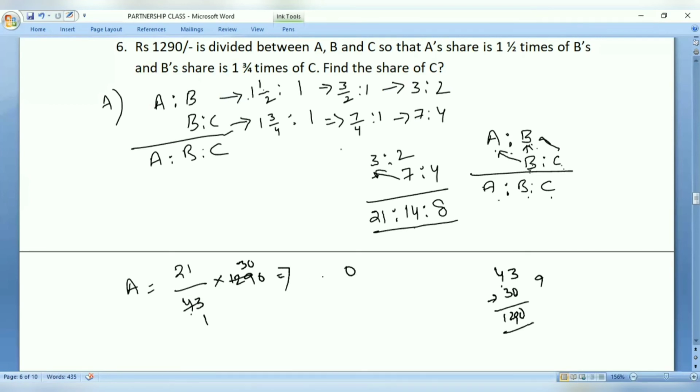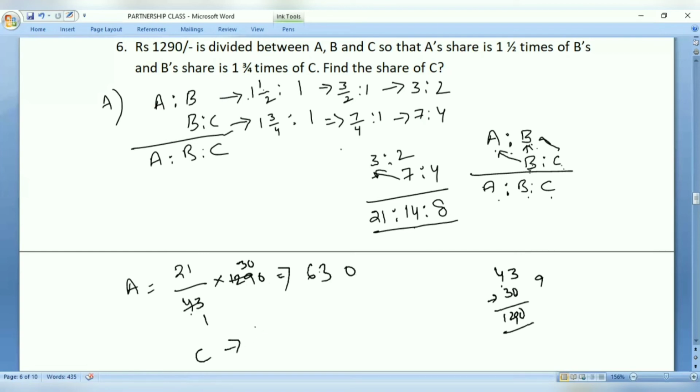Okay. So A's share is, we are asked to calculate the share of C, right? So in this case, if it is A's share, as we have calculated, what is the value? 21 multiplied with 30. 3 1s are 3, 3 2s are 6, 63, right? 21 multiplied with 30. How much, sir? 21 multiplied by 30. It becomes 630. Now, find out the C share then.